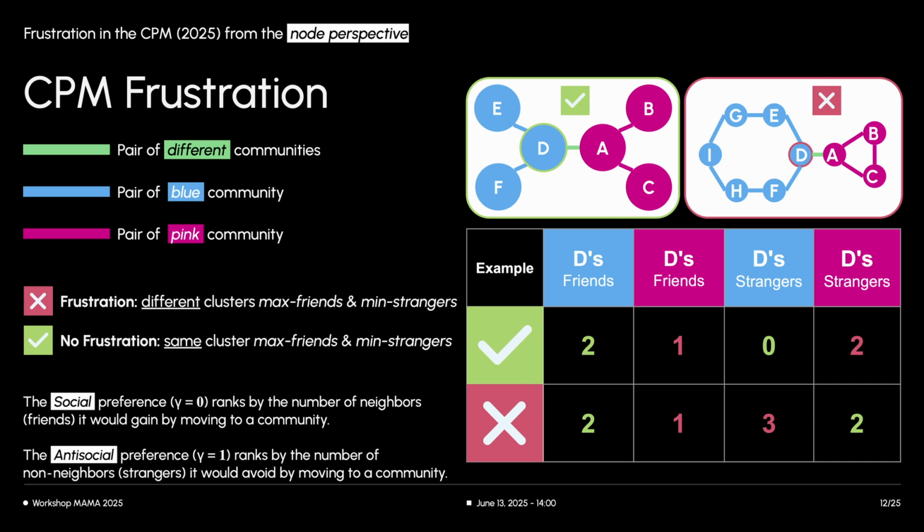Frustration occurs for a node if its top-ranked community for maximizing friends is different from its top-ranked community for minimizing strangers. In the left example, node D is not frustrated. Its current blue community is best for both maximizing friends and minimizing strangers. In the right example, node D is frustrated. Staying in the blue community maximizes its friends, but moving to the pink community would minimize its strangers, as it cannot satisfy both preferences simultaneously.